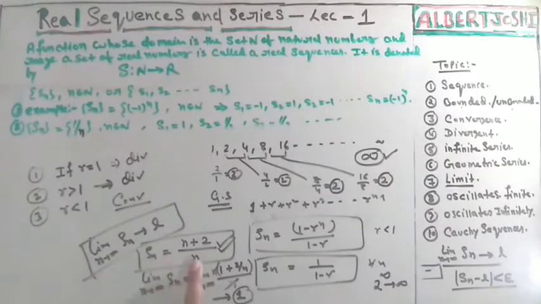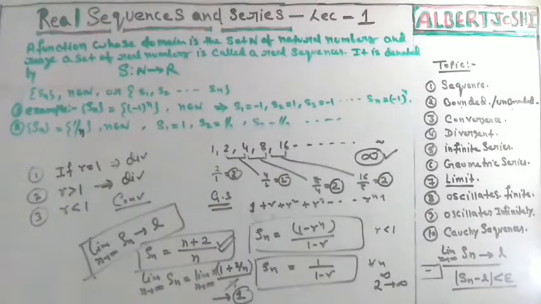If it is going to an infinite value, meaning an undefined value, then you will say that such a sequence or series is called divergent.